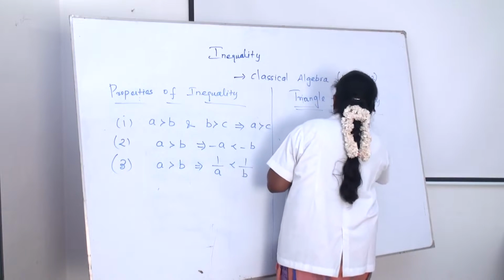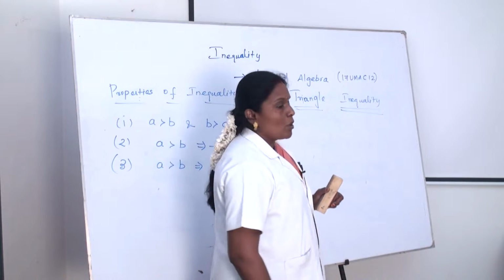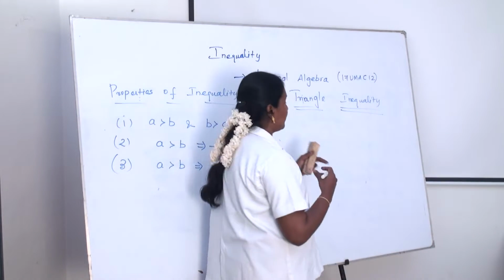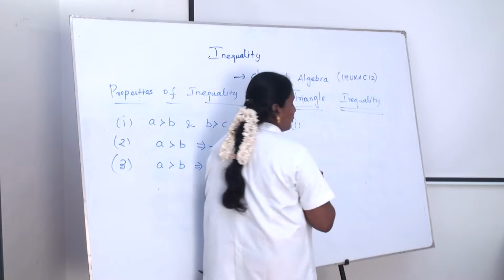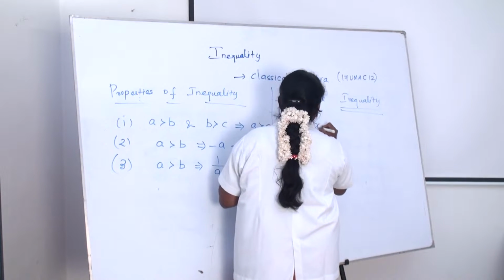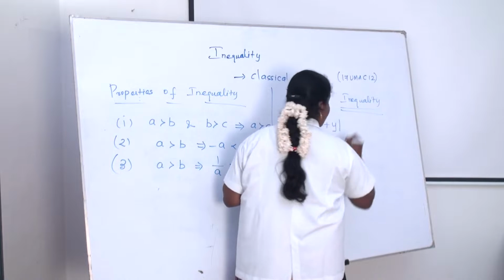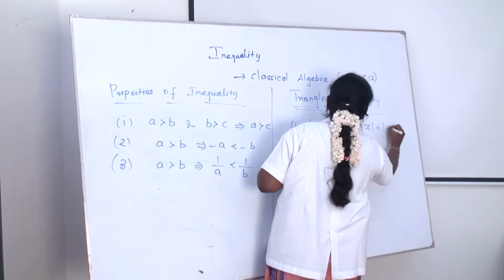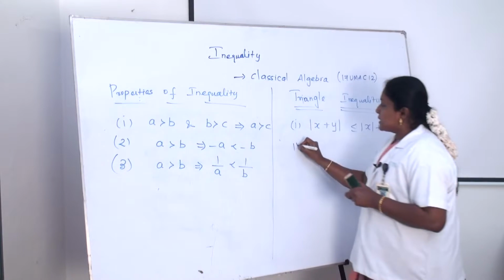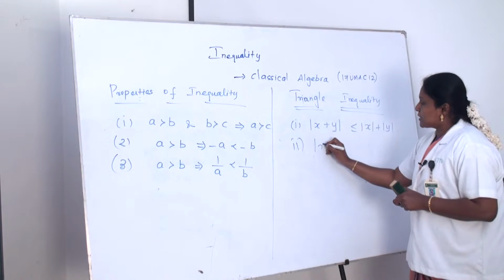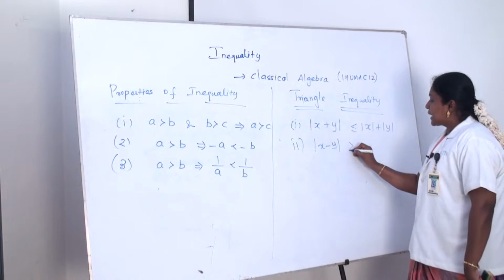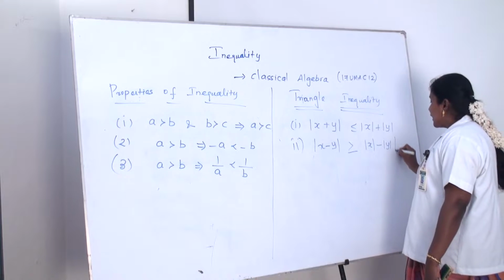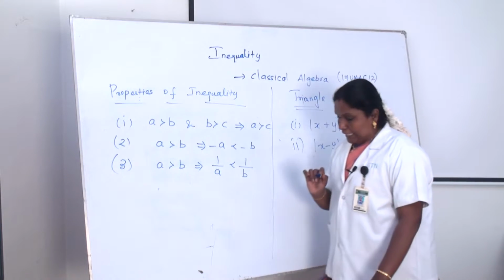For real numbers x and y, the first property of triangle inequality is modulus of x plus y is less than or equal to modulus x plus modulus y. And the second one is modulus of x minus y is greater than or equal to the modulus of modulus x minus modulus y. It is a triangle inequality.